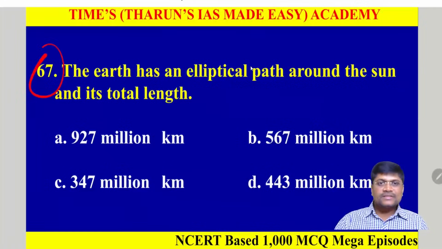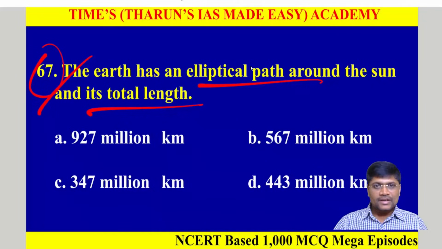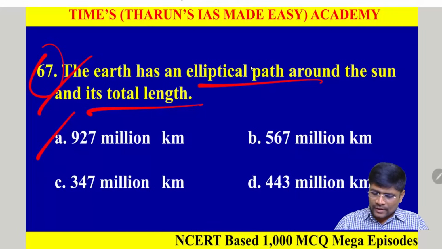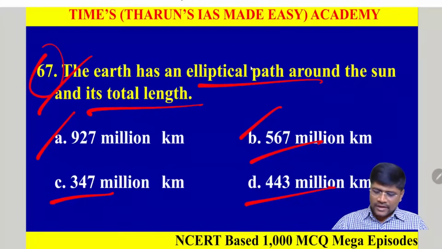Question number 67. The Earth has an elliptical path around the Sun and its total length. We know that Earth is revolving around the Sun in an elliptical orbit. So, what is the orbital length? Option A says 927 million kilometers. Option B says 567 million kilometers. C 347 million kilometers. And D 443 million kilometers.